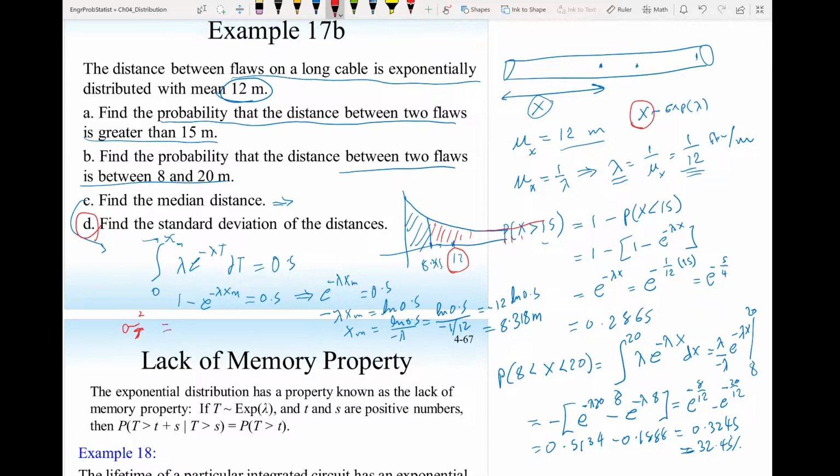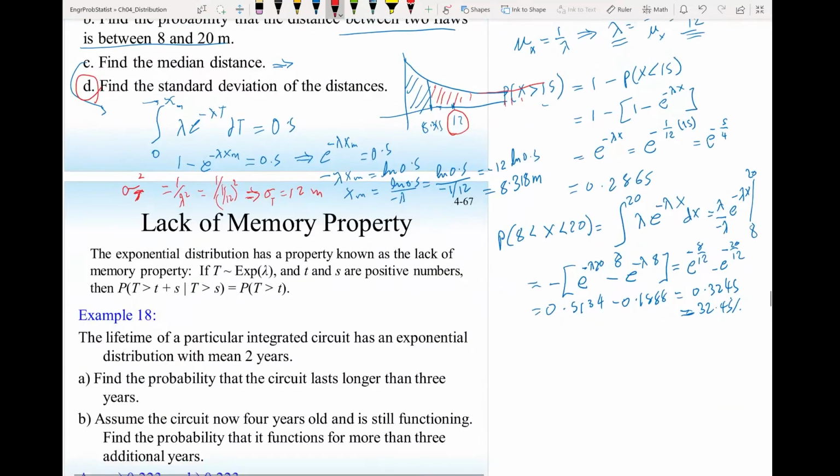So the variance is 1 over lambda squared, so that is 1 over 12 squared. So then from here, the standard deviation will be just 12 meters.